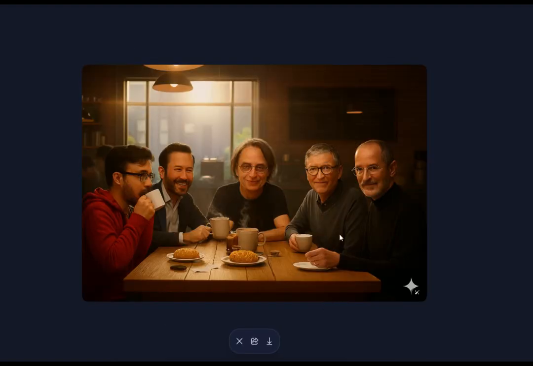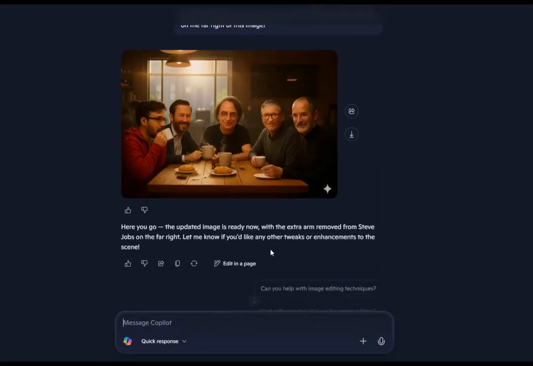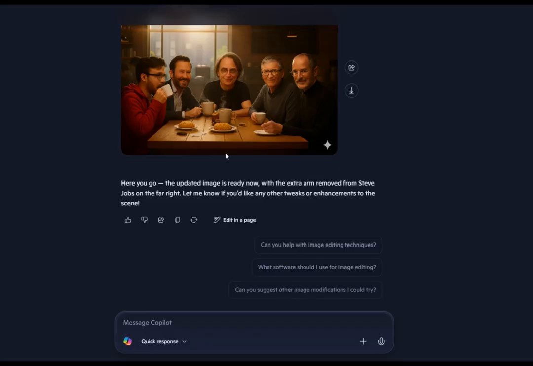And you know what? Copilot was actually able to remove the second left arm of Steve Jobs, but they changed the faces. So the character consistency just got lost again. And I got these four characters, which didn't look at all like the originals. This does not look like Linus Torvalds. That looks a little bit like Bill Gates, and that looks a little bit like Steve Jobs, but no. And so we tried working with Copilot to actually just make it work.